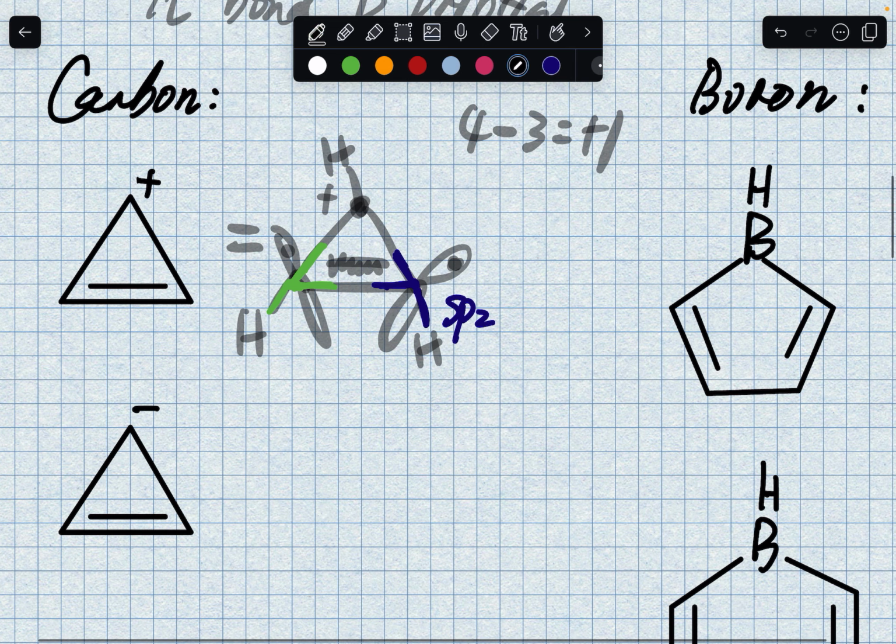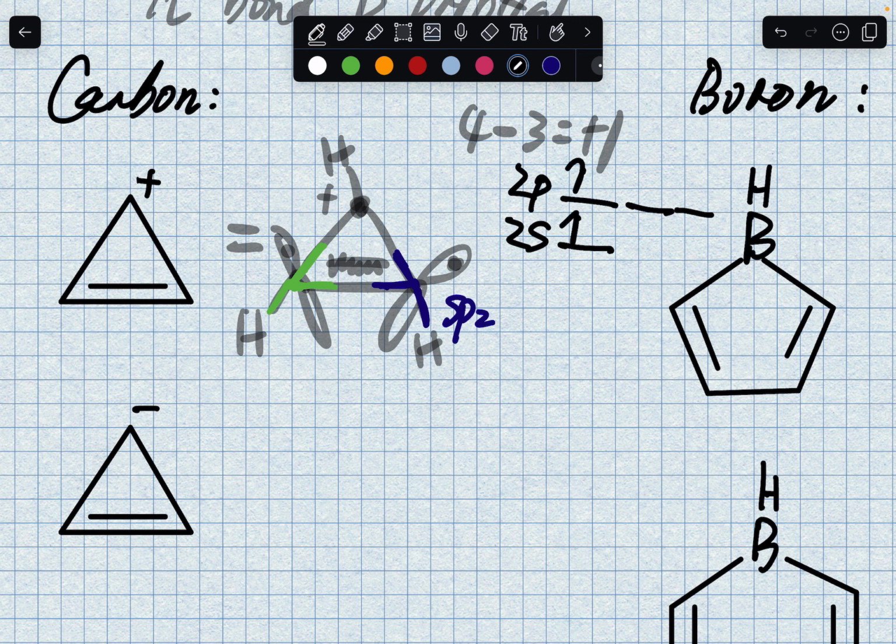I really want to show you this, because some students don't remember. I should have 2s down here, 2p, 3 xyz, remember? And carbon has 4 valence electrons, okay? If it was nitrogen, then I'd have 1 more, but carbon here only has 4. And then hybridization: sp2 means the s orbital hybridized with p orbitals. How many p orbitals do I hybridize? I use 2 of the 2p orbitals.